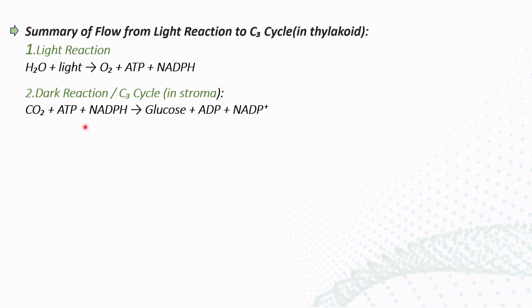At the end you can see the utilization of energy. Here you can see the formation of energy, and here the utilization, and the end products are ADP and NADP plus. This is the overall summary of the light reaction and dark reaction.